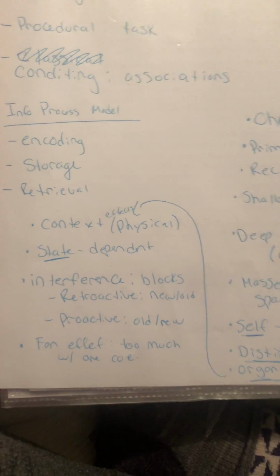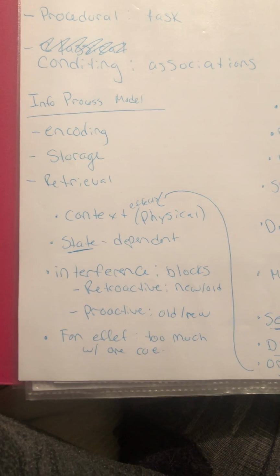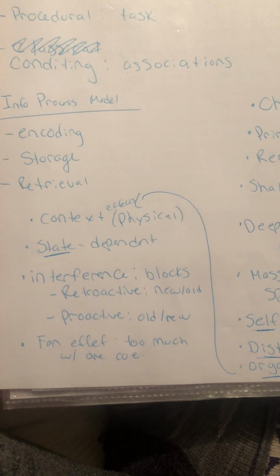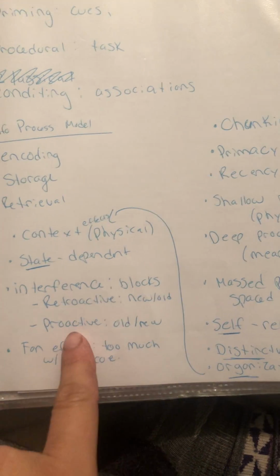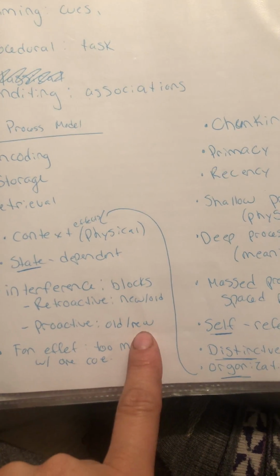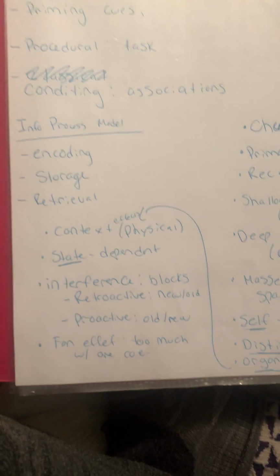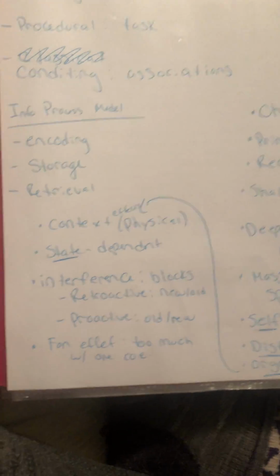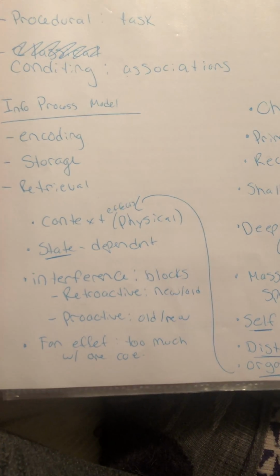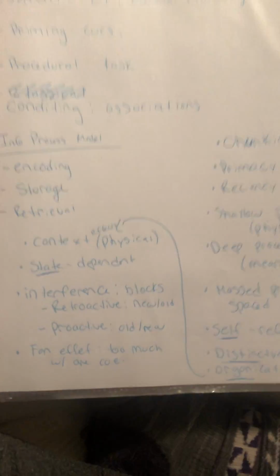We then talked about interference, which blocks information. So we had two types. We had retroactive and proactive. So retroactive is the new blocking the old, and proactive is the old things blocking the new things. And then we had the fan effect, which was basically that we associated too many things with one cue, and therefore we began to forget things because too many things were associated with that one cue.